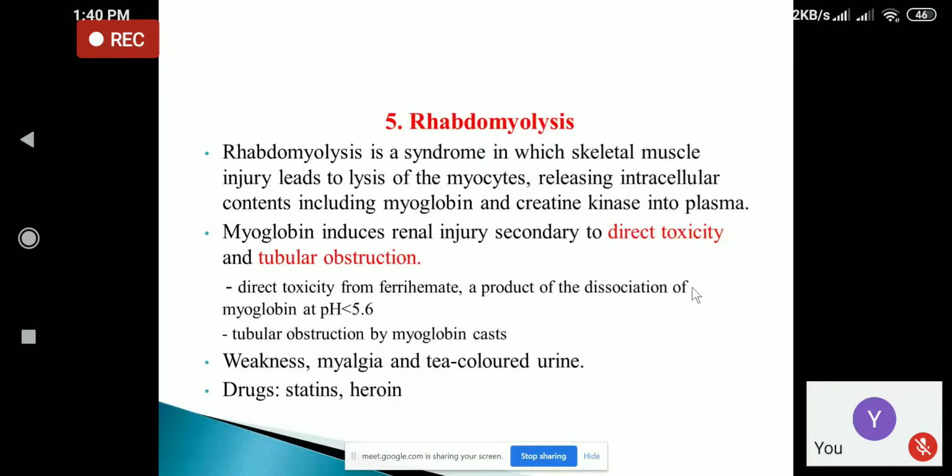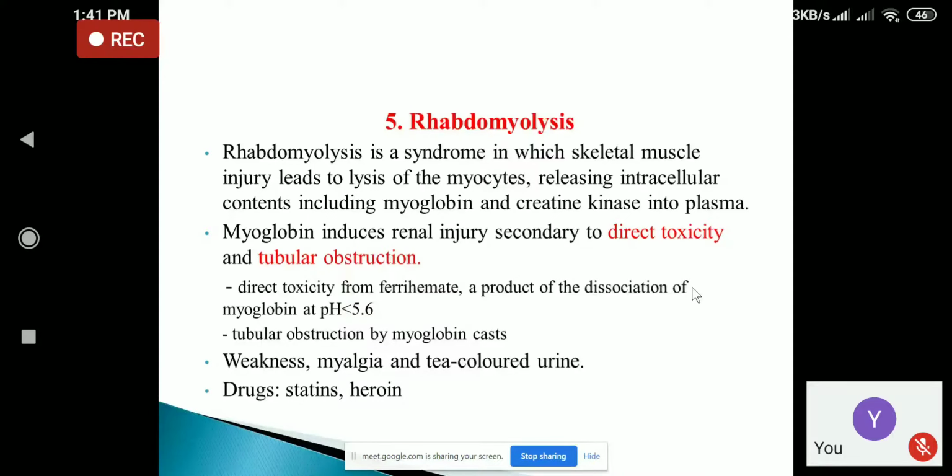A patient with a history of rhabdomyolysis will have features like weakness. There may be myalgia, that is generalized body ache, and the patient may pass the typical tea colored urine. Tea colored urine is passed in rhabdomyolysis due to the lysis of myocytes. The most common drugs that cause rhabdomyolysis are the statin group of drugs, the hypolipidemic drugs like atorvastatin, simvastatin, etc. Another group causing rhabdomyolysis is heroin.